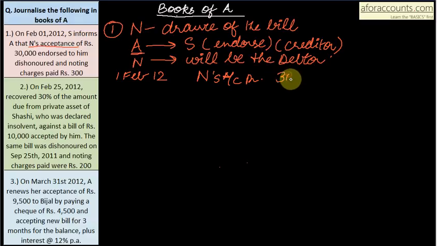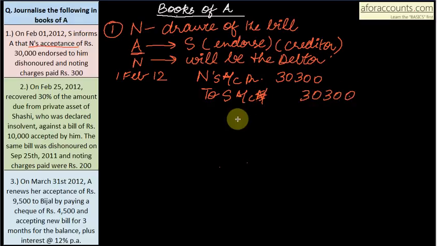So 30,300, N's account debit to S, creditor, to S account 30,300. Your narration will be N's acceptance endorsed to S dishonored and noting charges paid by S. So we are crediting S account by 30,300. Okay. Now moving on to point number 2.